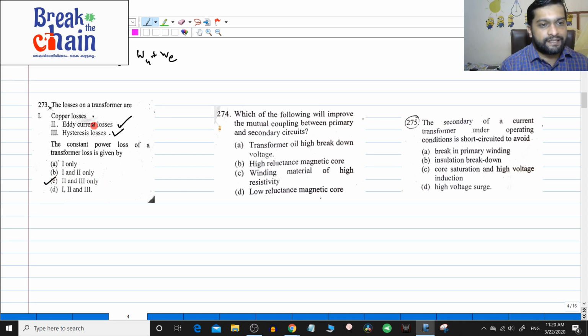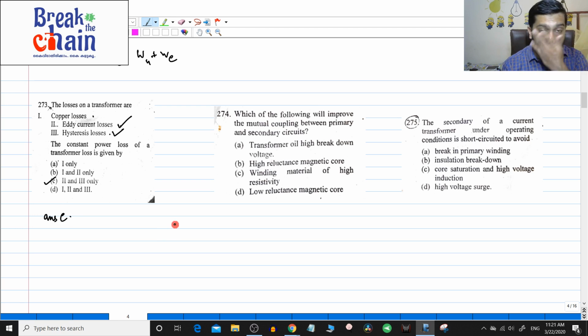In these questions, sometimes the options are 1, 2, 3, and this might be a little confusing. So you have to be very careful while attempting these types of questions. That is why doing these questions is very important. Here the answer will be C. Let us see if somebody has given the answer correctly.